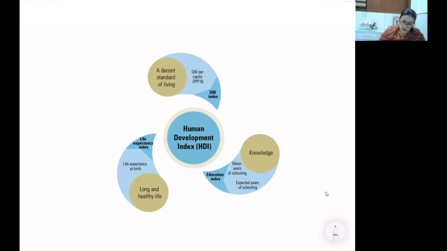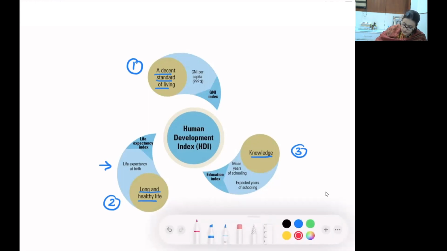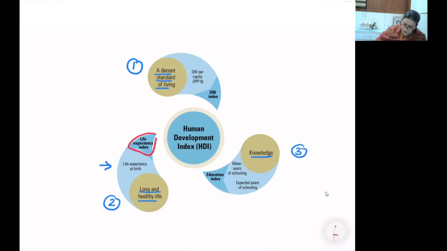HDI is also based on 3 indicators. Which are they? Number 1, decent standard of living. Number 2, long and healthy life. Number 3, knowledge. ध्यान से देखिए, long and healthy life does incorporate life expectancy at birth. Noticing it, class? क्योंकि ये कौन सा इंडेक्स है? Number 2. The number 2 that I have marked is actually which index? It is life expectancy index. So is it overlapping with physical quality of life index?